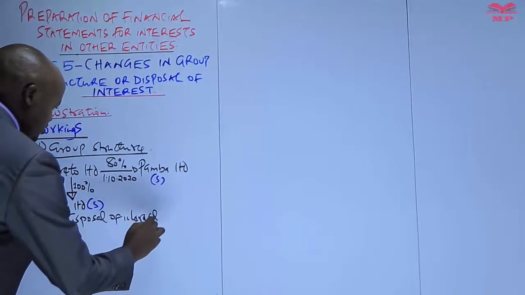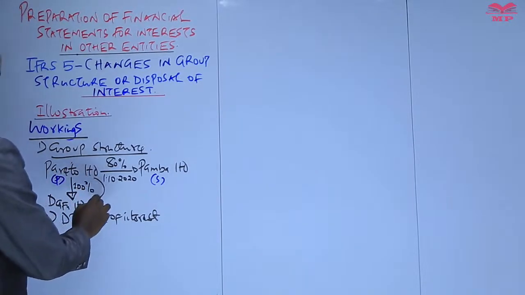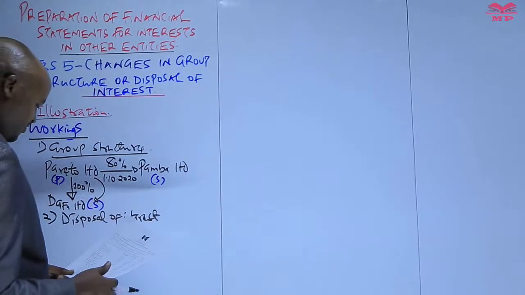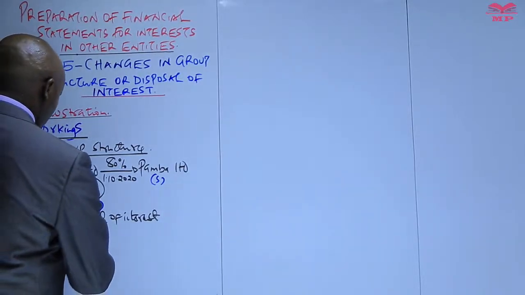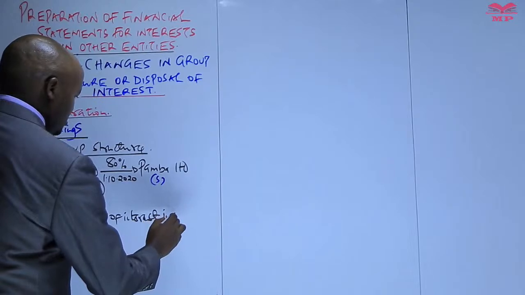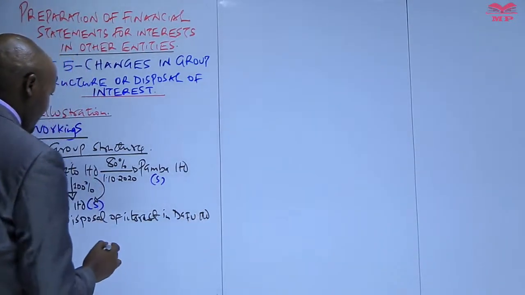Pareto Limited disposed of a 60% shareholding in Dafu Limited.